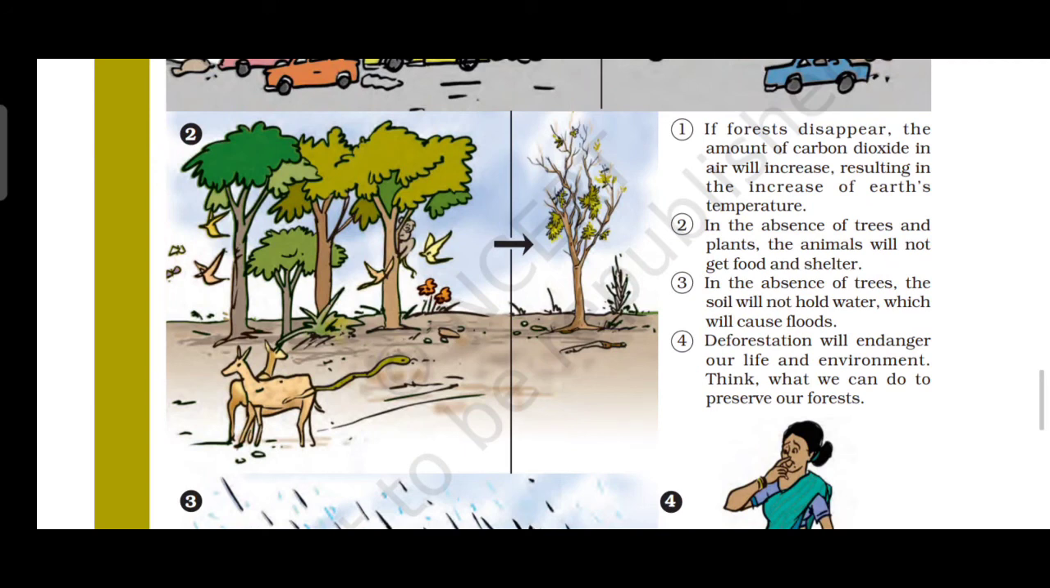We need trees and plants. In the absence of trees, the soil will not hold water, which will cause floods. We need trees to absorb water. Deforestation will endanger our life and environment. So we want to preserve our forests. Think and do something better to preserve our forests.